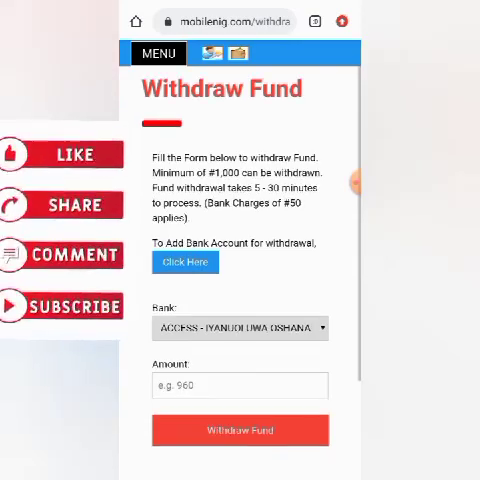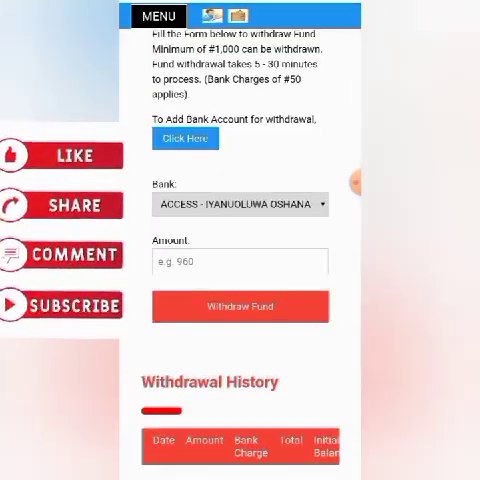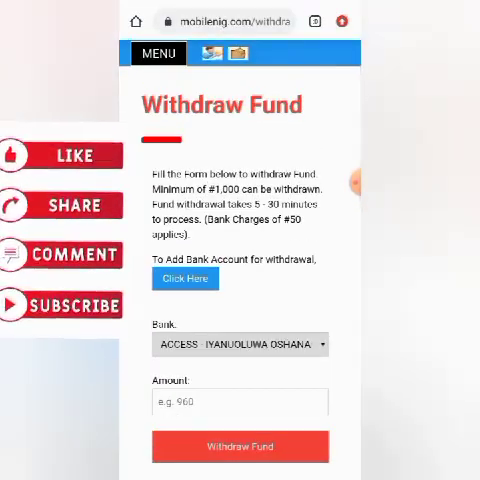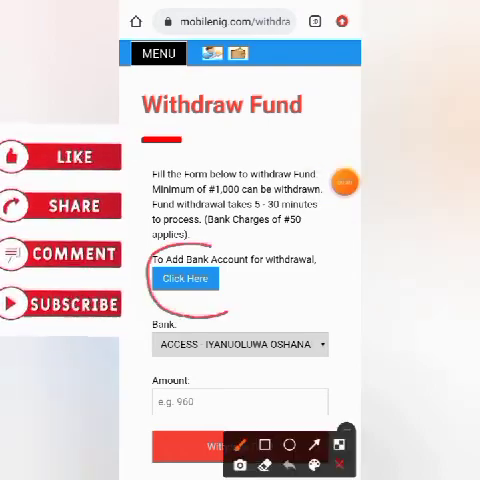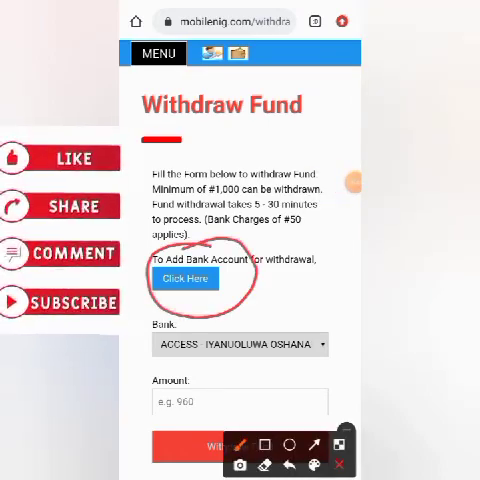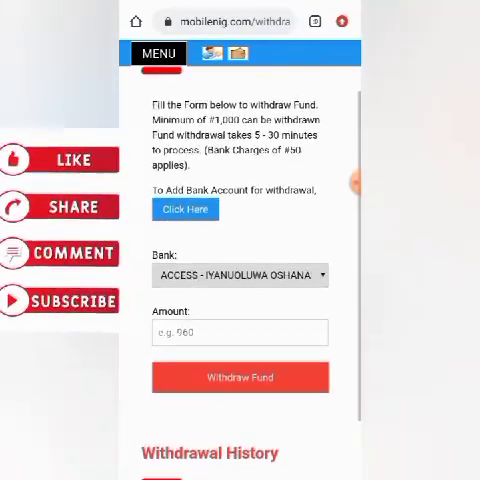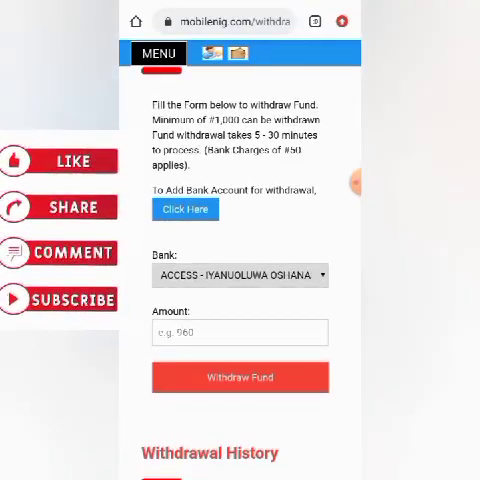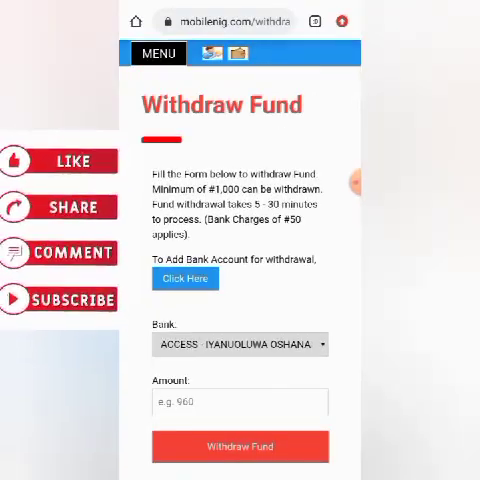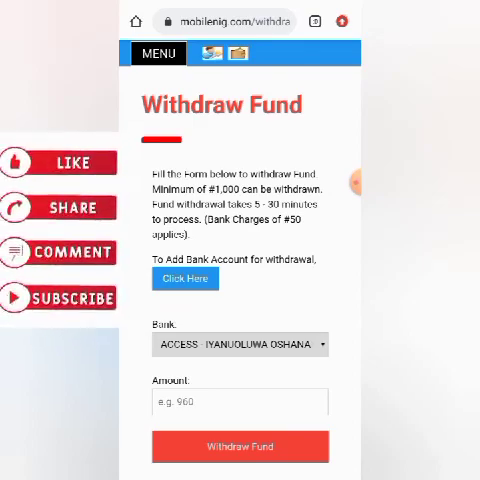Now this is where you input your bank details. If you are yet to add your bank details, you can also click here to add. So fill the form below to withdraw your fund. Minimum of 1,000 naira can be withdrawn from this platform. Then you put in your amount and click on withdraw. So the money will be sent to your account within 5 minutes.